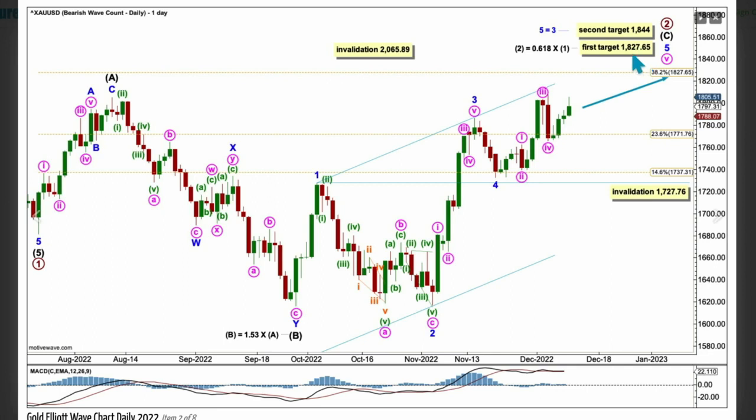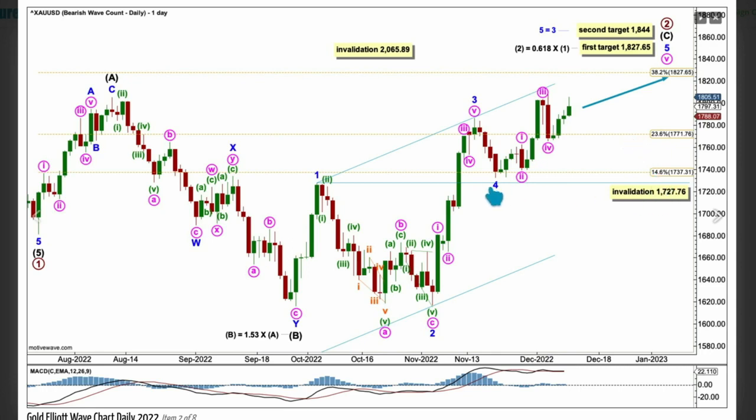After that, if price reaches the first target and keeps on rising, the second target is for minor 5 to reach equality in length with minor wave 3 at 1844. Intermediate C is subdividing as an impulse with minor 1, 2, and 3 complete. Minor 4 is probably complete here. It would be pretty brief though. It is actually entirely possible it could continue sideways as a flat or maybe even a combination.